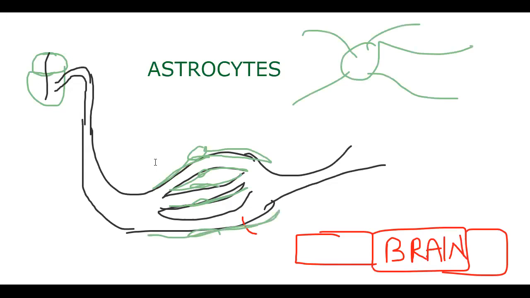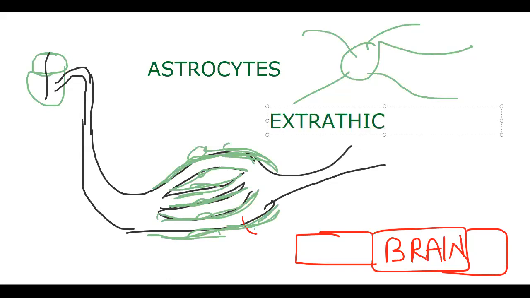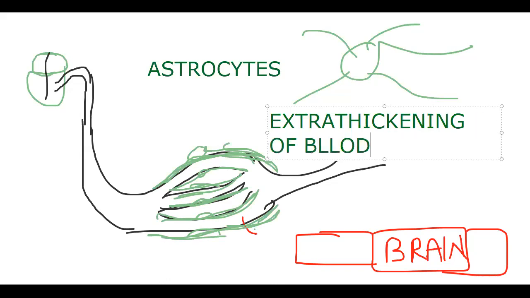See what they are doing. Astrocytes are giving extra thickening to the blood capillaries. The astrocytes are a special kind of cell. That function we say like this: they give extra thickening to the blood capillaries.